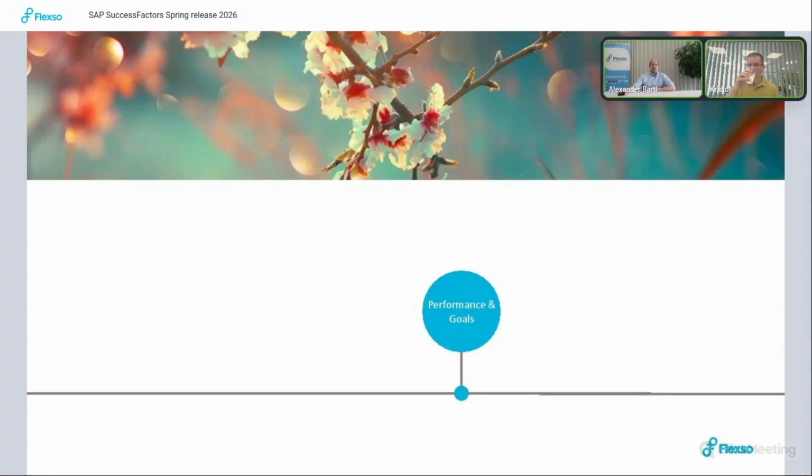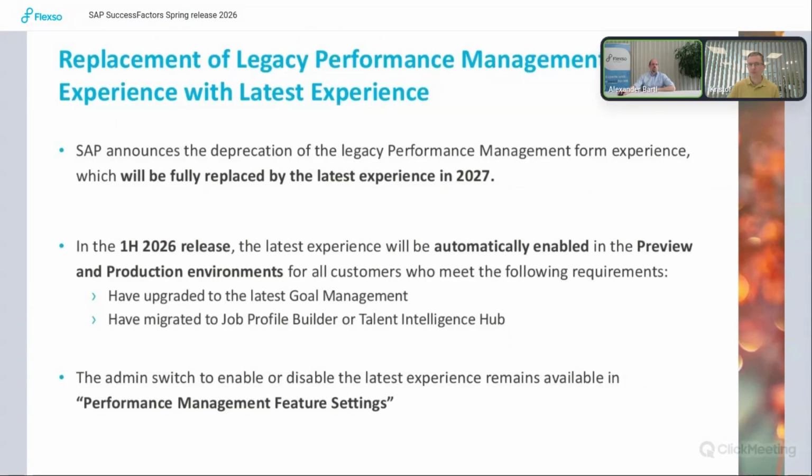So let's then take a look at the talent modules, starting with performance and goals. It was already announced for some time that the legacy experience for the performance forms will be deprecated with second half release 2026.